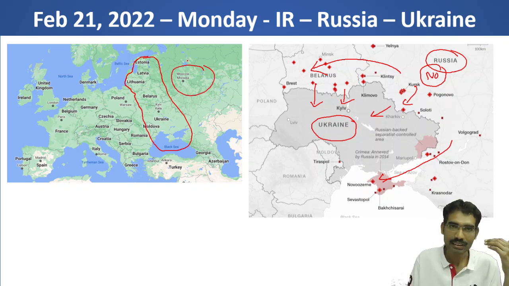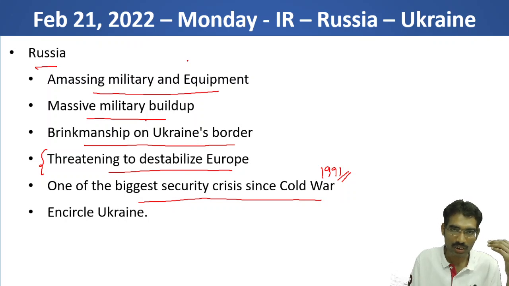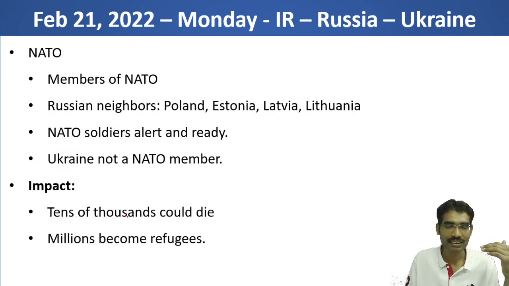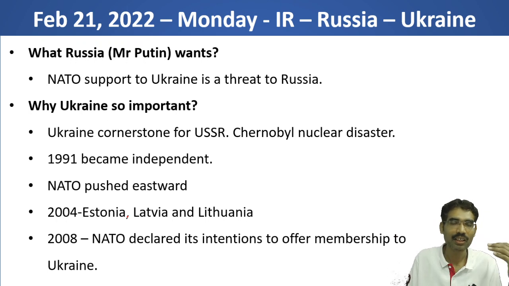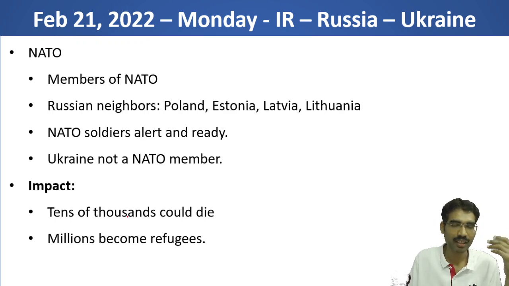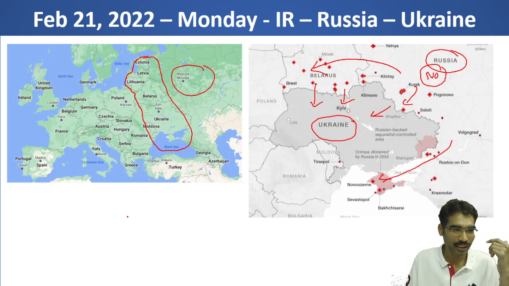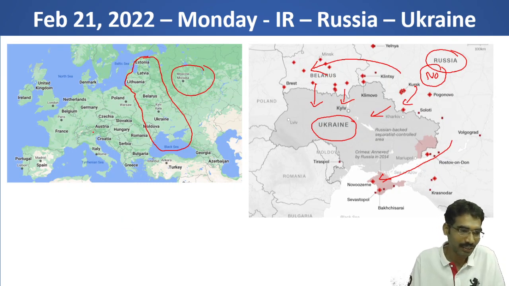So since that time, there was no such big security crisis like the one going on today. It is like encircling entire Ukraine. Now in this context, what exactly does Mr. Putin or Russia want? Here we should trace to the issue of NATO. Here NATO was created.